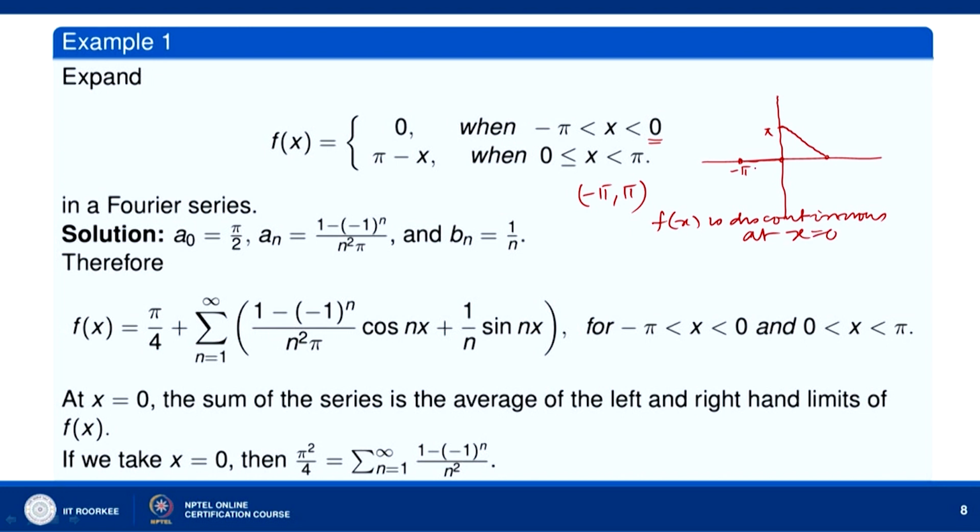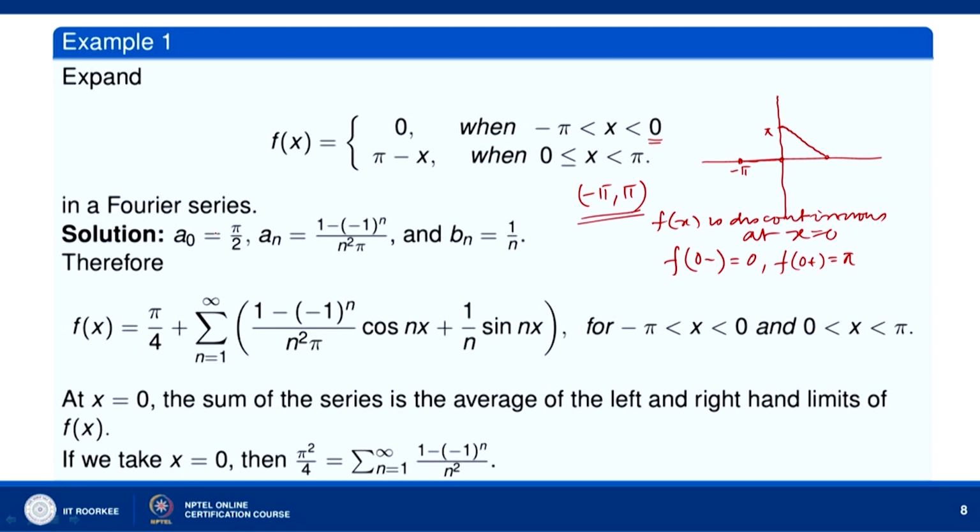You can see this from the graph, because over the interval minus pi to 0 f(x) is 0, and then over the interval 0 to pi it is given by pi minus x. So, the left hand limit at 0 is 0, while the right hand limit at 0 is pi. So, left hand and right hand limits are not equal, and therefore, the function is not continuous at x equal to 0. Everywhere else on the interval minus pi to pi f(x) is continuous.